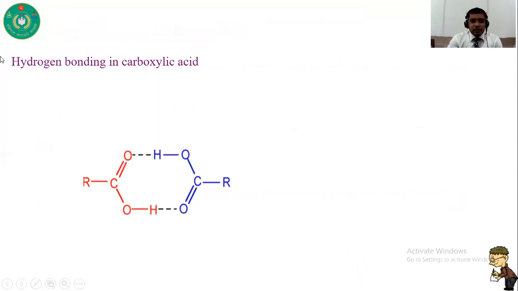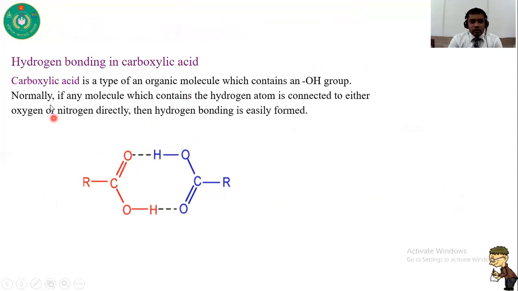Now hydrogen bonding in carboxylic acid. Here you can see RCOOH. This is one carboxylic acid molecule and this is another carboxylic acid molecule. A carboxylic acid is a type of organic molecule which contains an OH group. Here you can see this is the OH group of this molecule.